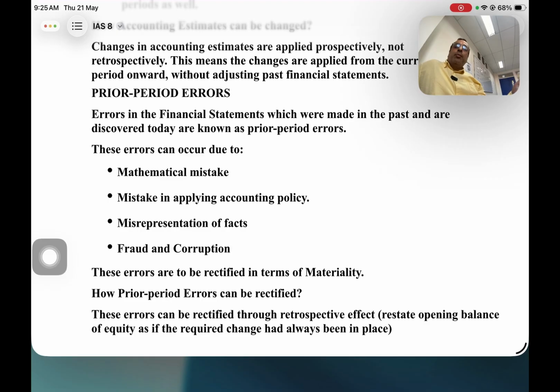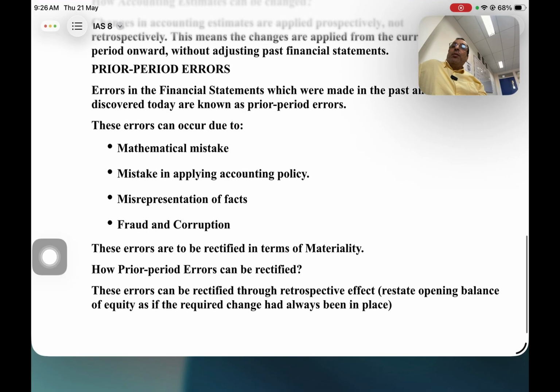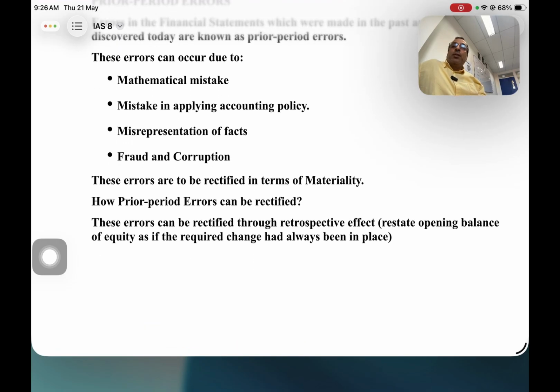These mistakes can be due to mathematical errors, mistakes in applying accounting policies, misrepresentation of facts, frauds, corruption, any reasons. But we have to rectify these errors.